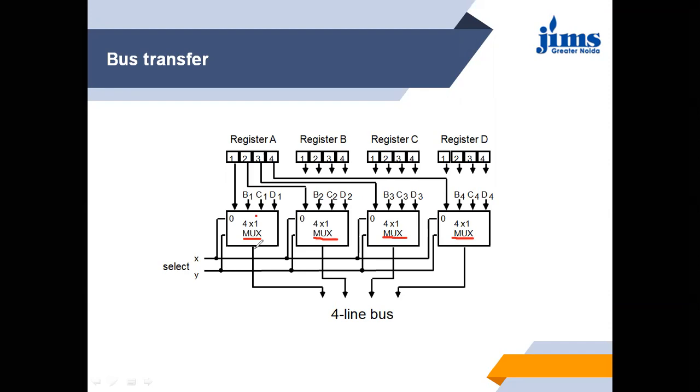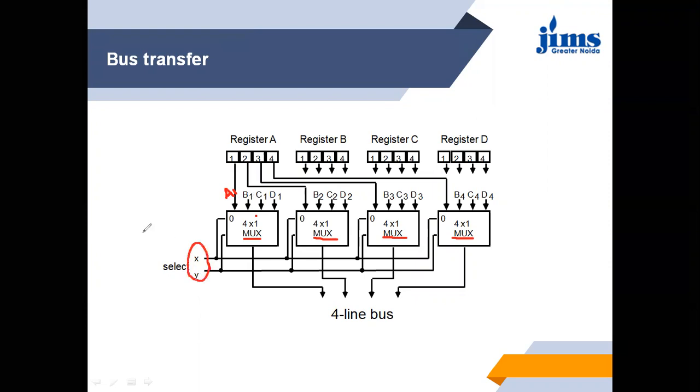This is done by the selection lines. This is selection line X and this is selection line Y. Which data do we have to take? This is A1. Which data do we have to select: A1, B1, C1 or D1? It will depend on the selection lines.